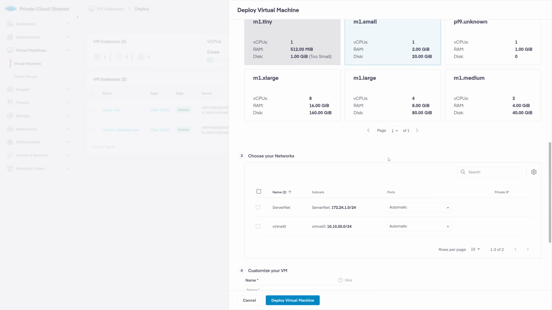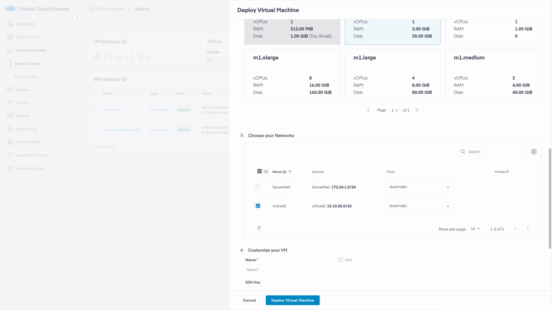Now we need to select which network we want our VM to connect to. I've got two networks defined, a server network, which puts the VM directly on my LAN, and a virtual network called VirtNet0 that is a virtual network between the hosts in my cluster. I'll grab the VirtNet0 and move on.